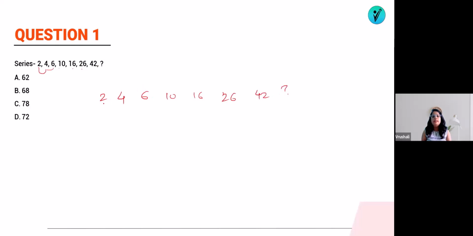But what they have added? You can see 2 plus 4 is 6. 4 plus 6 is 10. 6 plus 10 is 16. 10 plus 16 is 26. 16 plus 26 is 42. So 26 plus 42 will be what? 6 plus 2, 8. 4 plus 2 is 6. So your answer will be 68. That is option number B. That's it. Easier. Now let's see question number 2.